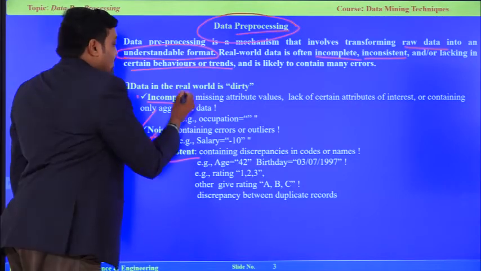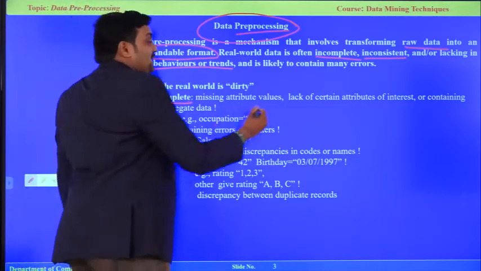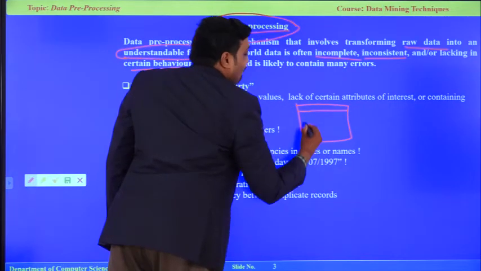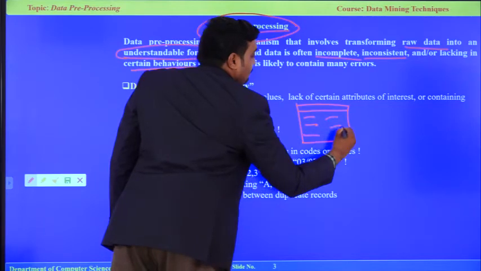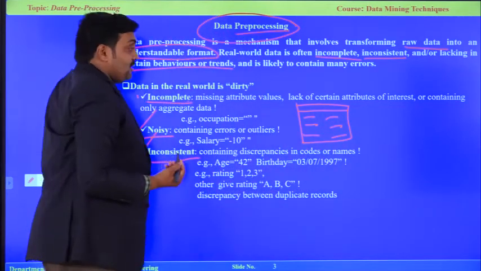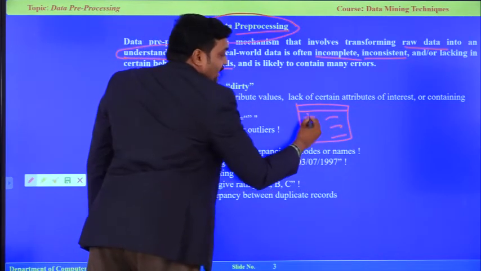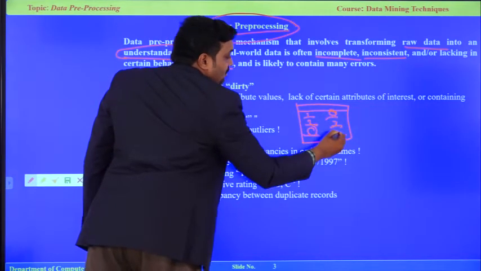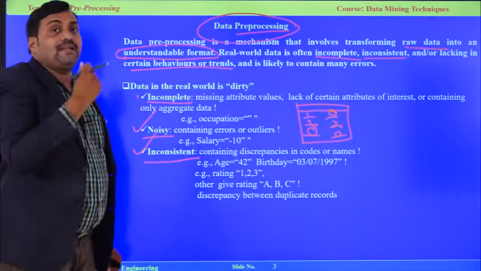What does incomplete mean? In an application, some fields are not properly filled. Out of 6 fields, only 2 or 3 fields are filled and the remaining are empty from one applicant.